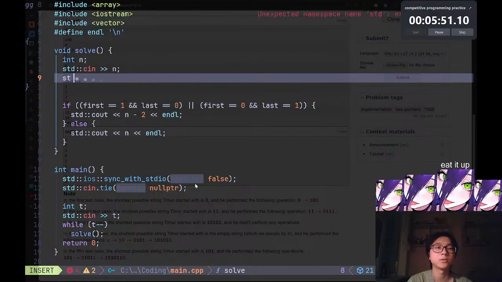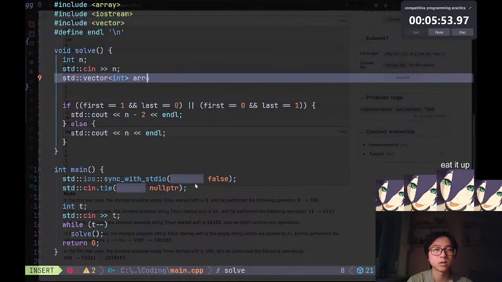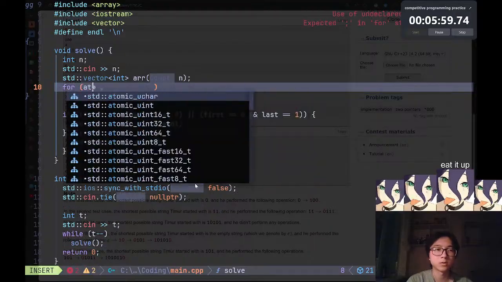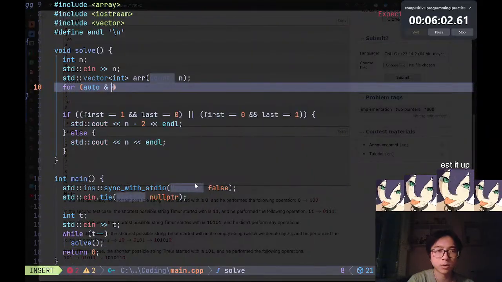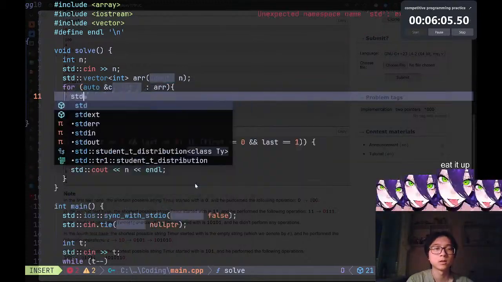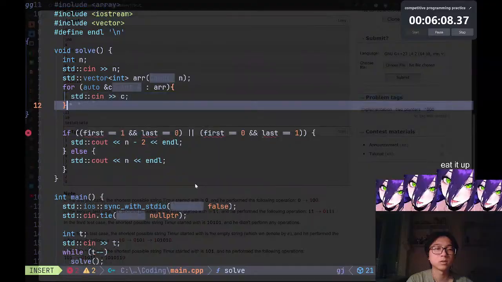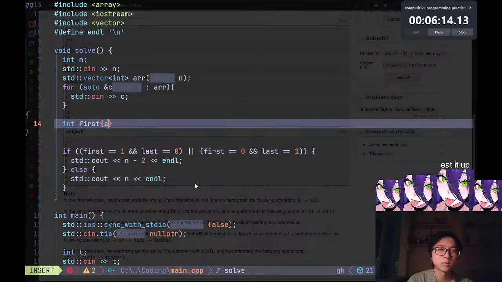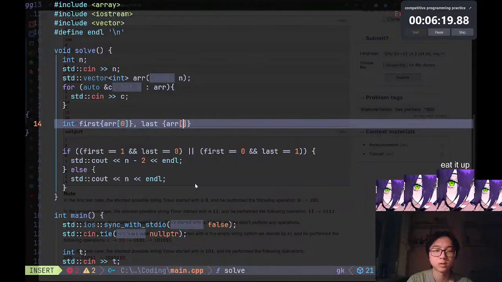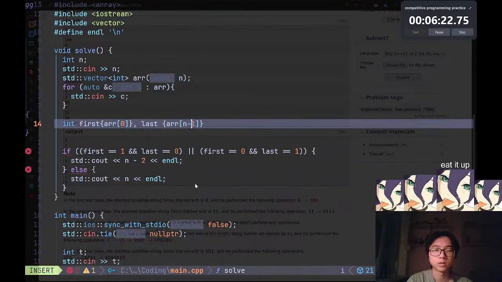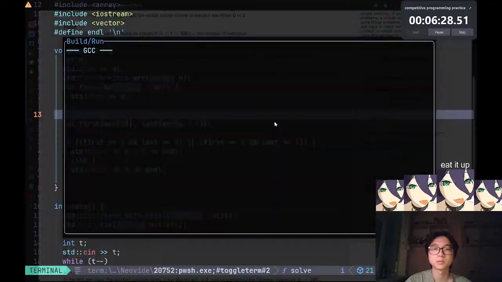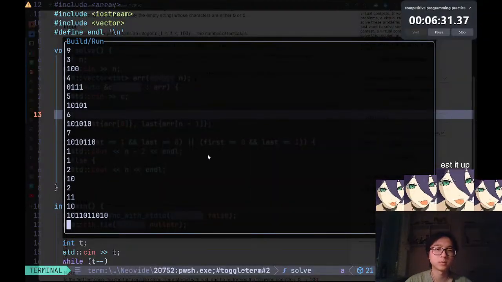Vector this is then. Int r n. Yeah, for auto, I use this more often. Like so, right? And then first is going to be r0, last is going to be r of n minus 1. Something like this, right? And that should pretty much clear it up.